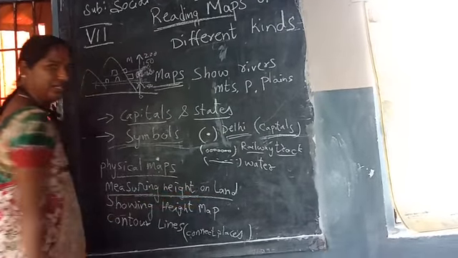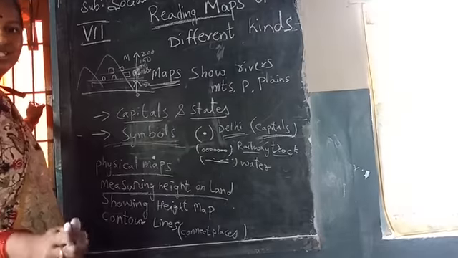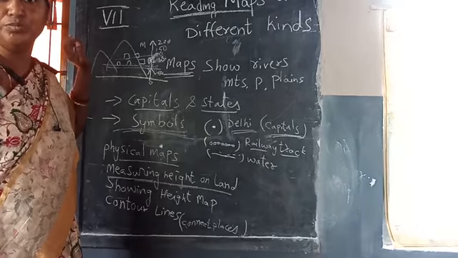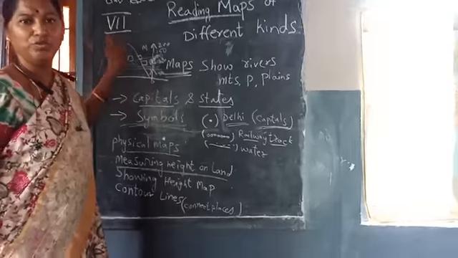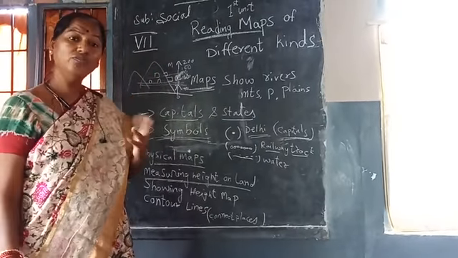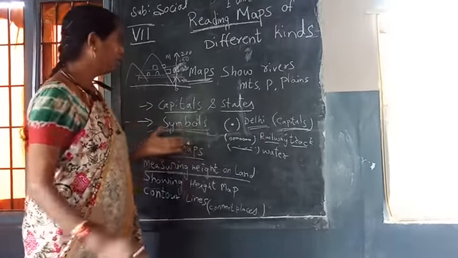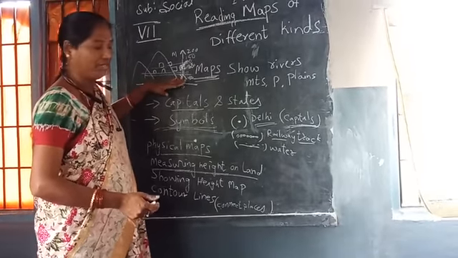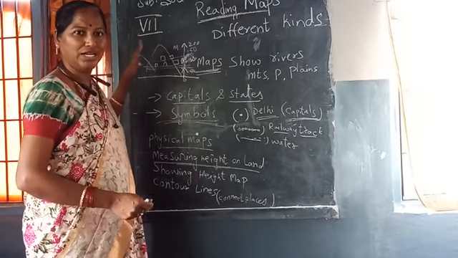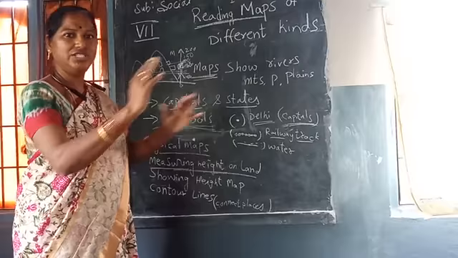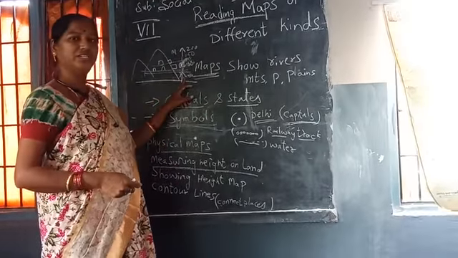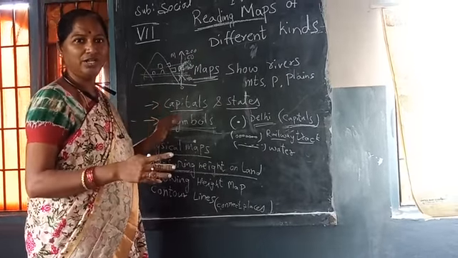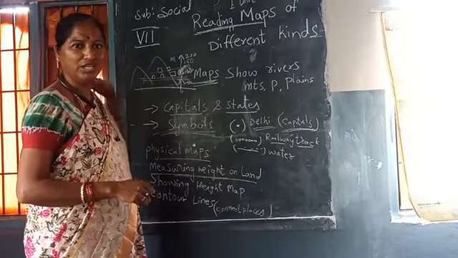Measuring height on land. See, there is a village given in the textbook. Nimbupur village is situated on the mountains. So how will you know the height of the mountain? By measuring from the ground level. This is ground level. You measure through it, and you can know that on a particular height this village is situated, say either 50 meters or 100 meters. So you have to move like hiking in order to move to the village.